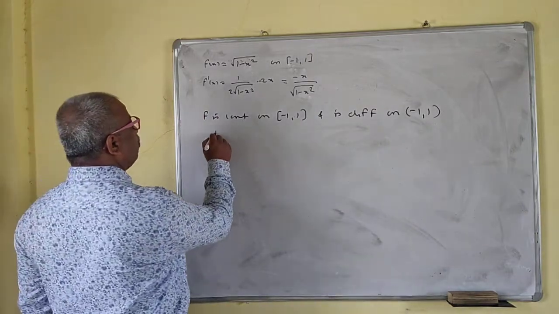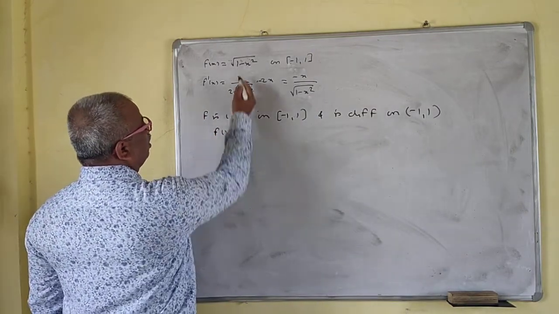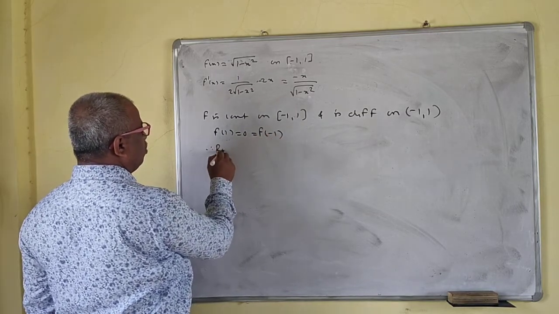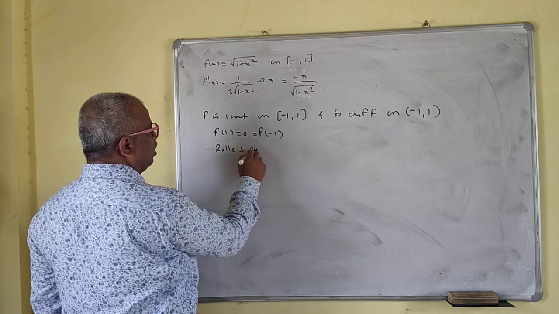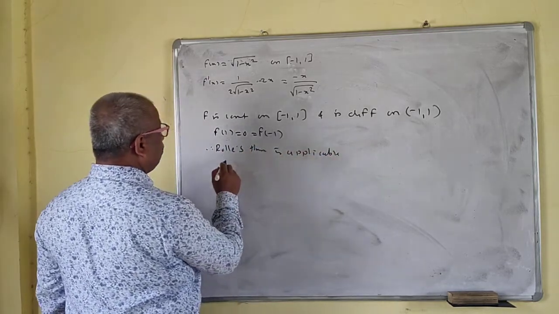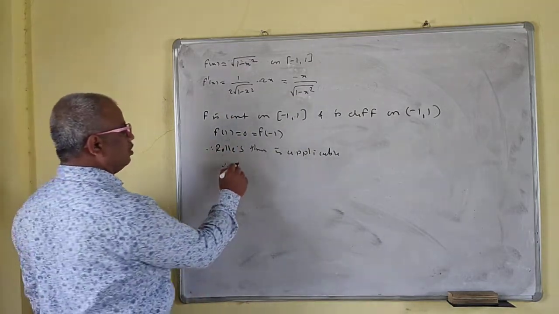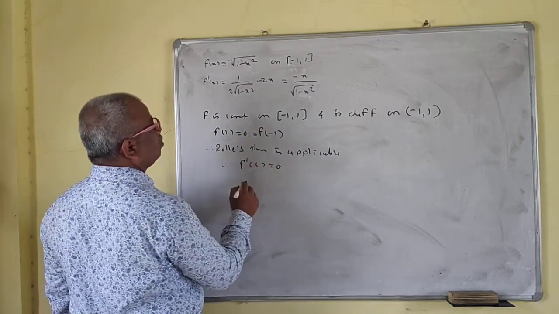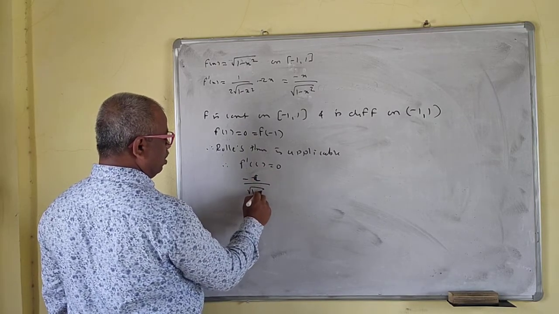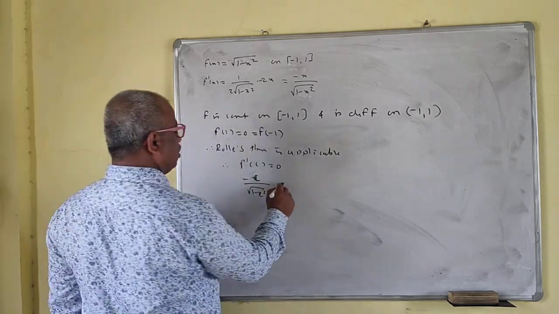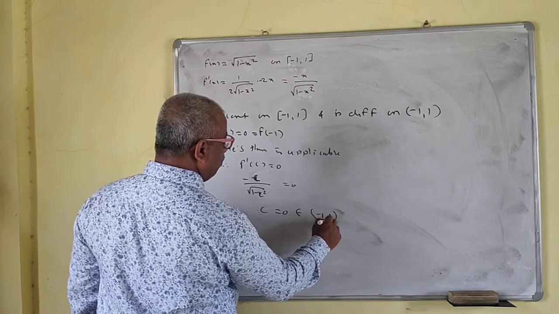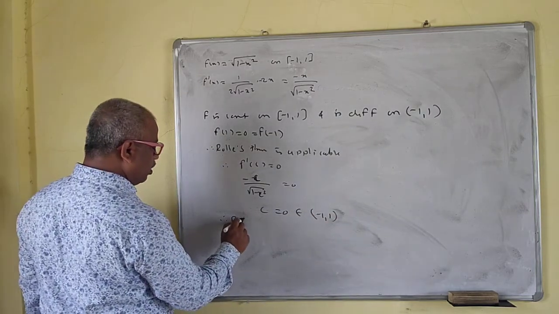Okay, so we'll find f of 1 now. F of 1 is, plus or minus 1, this is 0. This is the same as f of minus 1. Therefore, Rolle's theorem is applicable. So f prime we already got. F prime c is equal to 0, that is, minus c upon root of 1 minus c square equals 0. So c is equal to 0, and this belongs to the open interval minus 1, 1. Therefore Rolle's theorem is verified.